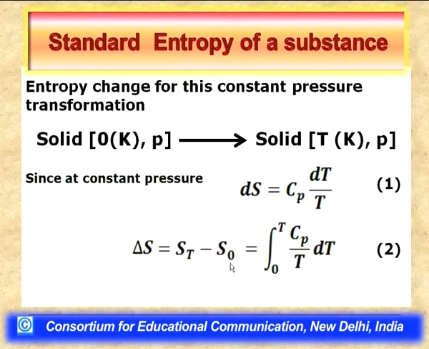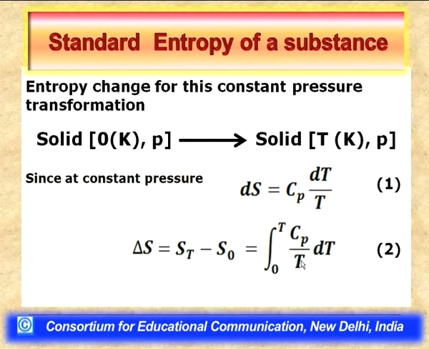So basically we are talking about an isobaric process in which the temperature is increased, and for a particular increase in temperature we want to quantify the entropy change.